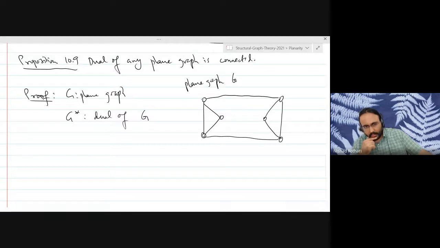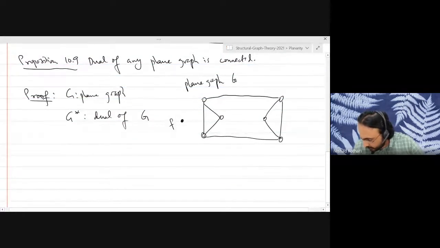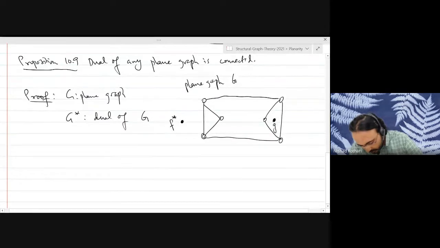What does it mean to show that the graph is connected? It means that between any two vertices of G star, there is a path or a walk, because if there is a walk, then there is a path, right? Basic graph theory. So let's consider two vertices of G star. Vertices of G star basically correspond to faces of the original graph G, right? So let's say I take one face, F star, and I take another face, G star.